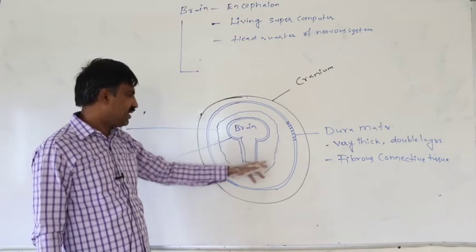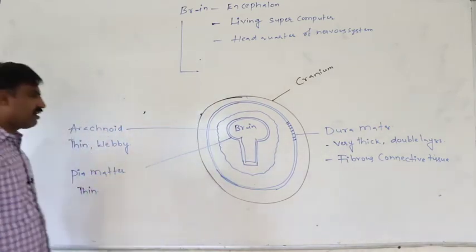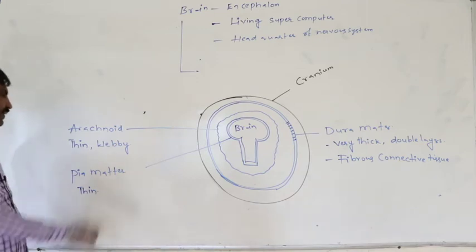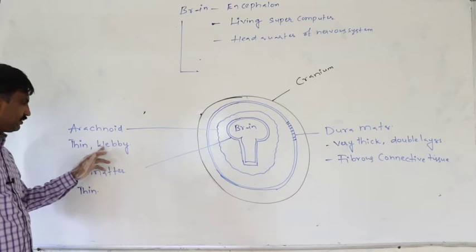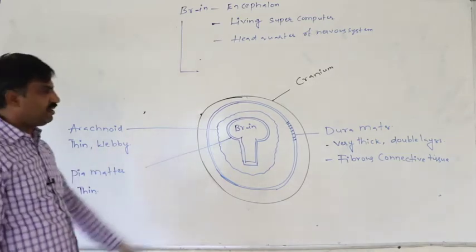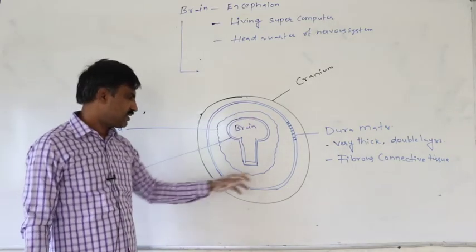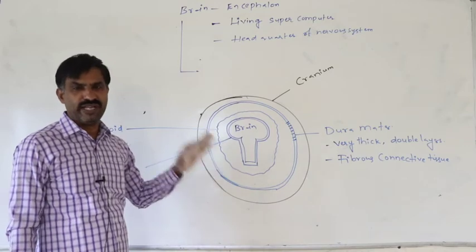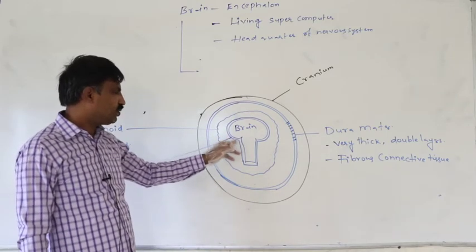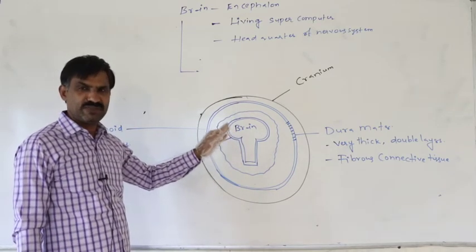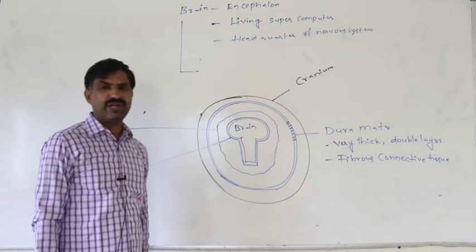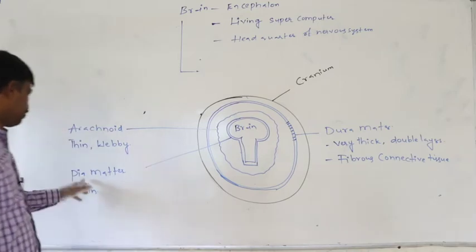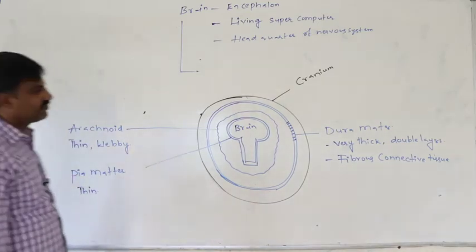Below that, the layer which is present is said to be the arachnoid. This arachnoid is also very thin, with a webby nature. Webby means it has folding. Below that, the thinnest layer which is present, which attaches to the surface of the brain, is said to be the pia mater.